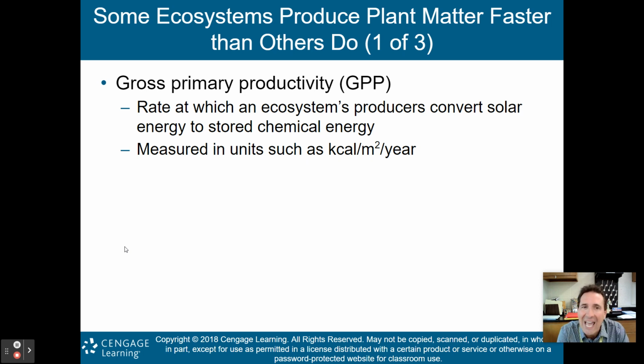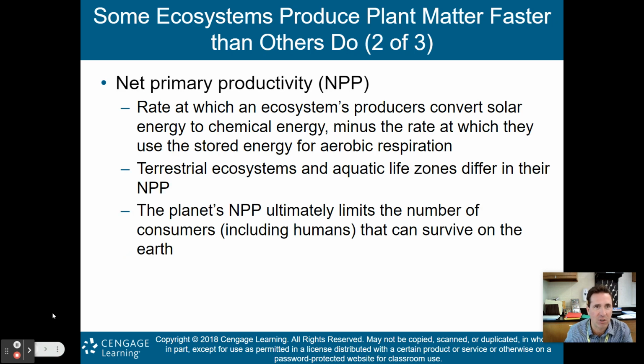This is the rate at which an ecosystem's producers, okay, so we're talking about the plants, convert solar energy to stored chemical energy, and it is measured in units such as kilocalories per meter squared per year, okay? So gross primary productivity, rate at which an ecosystem's producers convert solar energy to stored chemical energy.